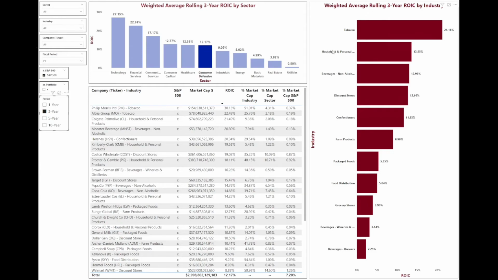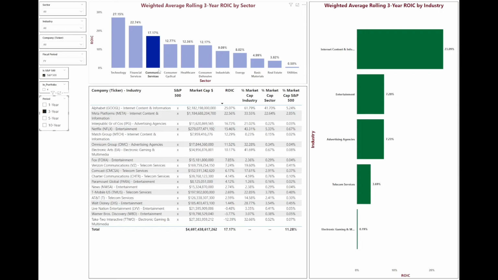I think that's part of the social stigma around tobacco. But you also have things like household and personal, which would be Procter & Gamble, and beverages, non-alcoholic specifically, like Monster, Coca-Cola, Pepsi. All of those have been very high performers, with the exception of Coca-Cola. But as you get to the bottom of the list here, you can see the more commoditized types of industries within consumer defensive, grocery stores, and then highly regulated industries such as the alcohol industry.